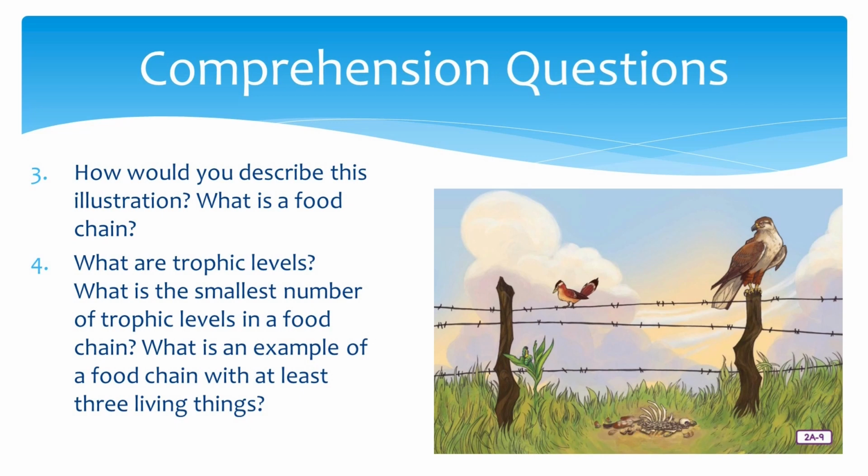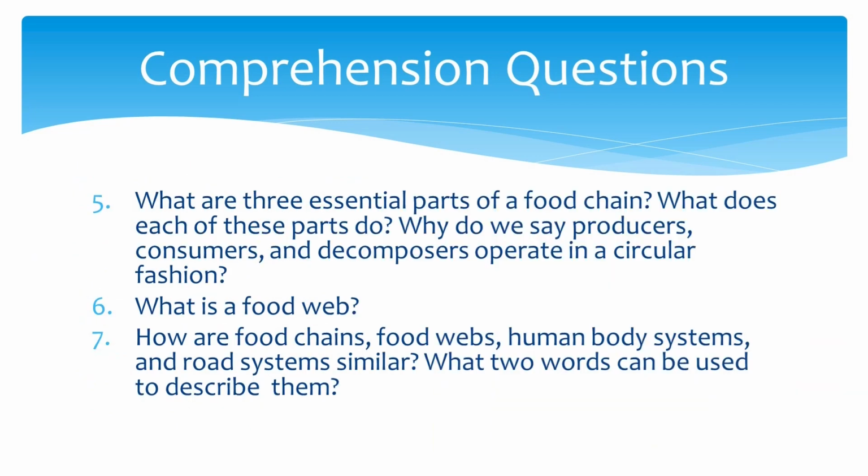Now, let's move on to the next question. What are trophic levels? Well done. They are connecting steps in a food chain. What is the smallest number of trophic levels in a food chain? Good job. 2. What is an example of a food chain with at least 3 living things? Yes, an example of a food chain with at least 3 living things. Grass, grasshopper, frog, snake.